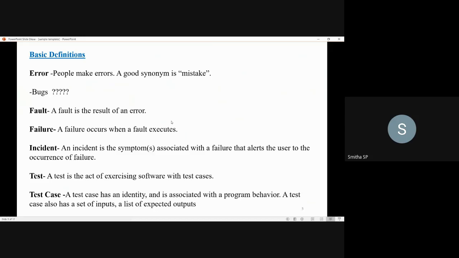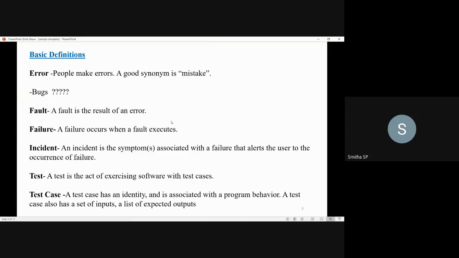Next is failure. A failure occurs when a fault executes. When a fault is not identified and it is executed, it results in a failure of a system or a software. So that is about failure. Next is incident. What is an incident? An incident is nothing but a symptom which is associated with a failure.